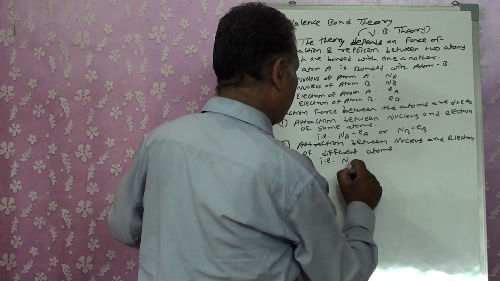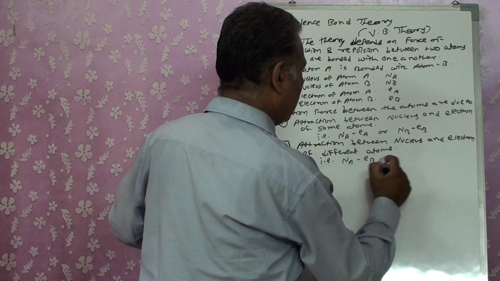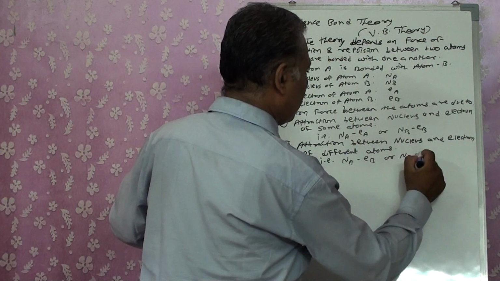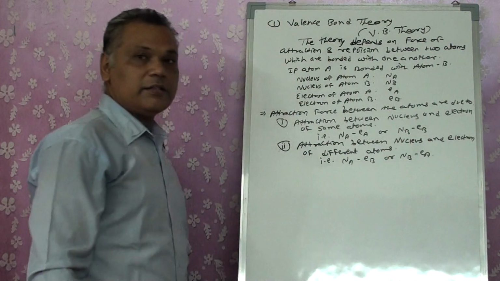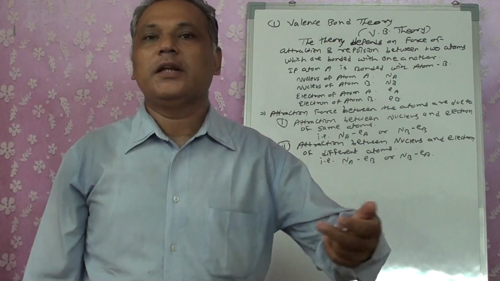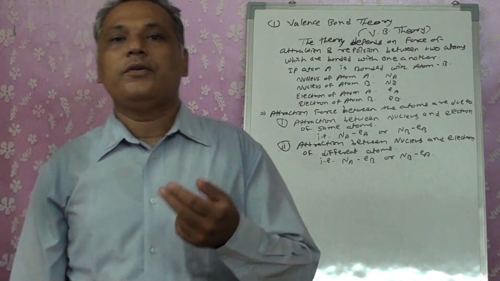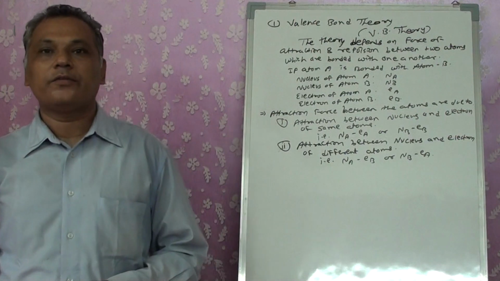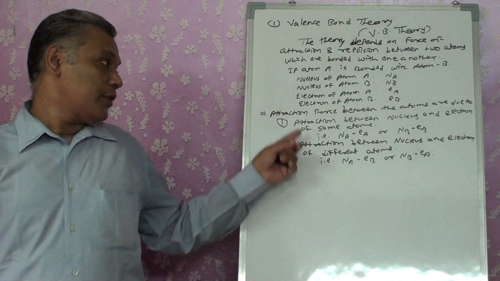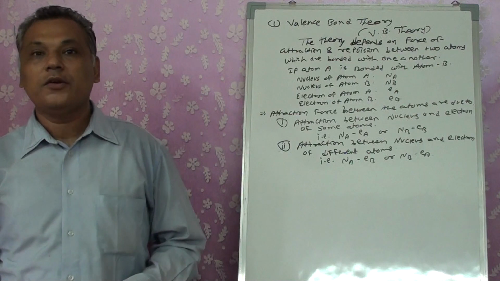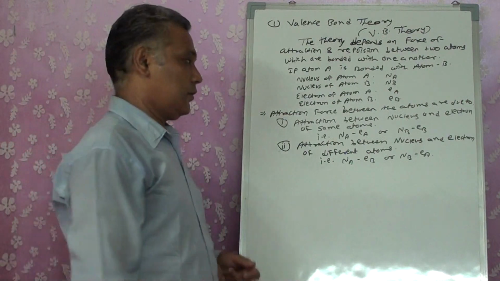That is, Na attracts Eb or Nb attracts Ea. That is, the nucleus of one atom attracts the electron of the other atom, or the nucleus of the other atom attracts the electron of the first atom. So there may be two possibilities of the forces of attraction.